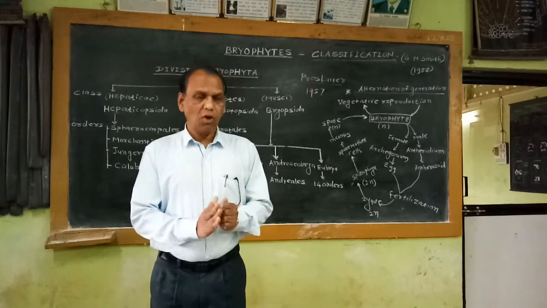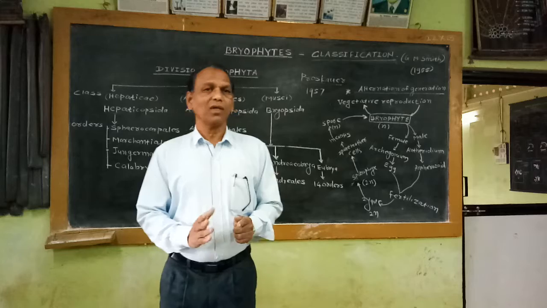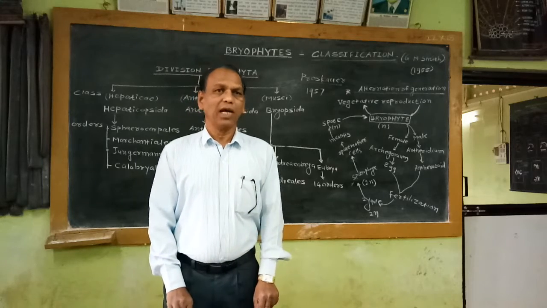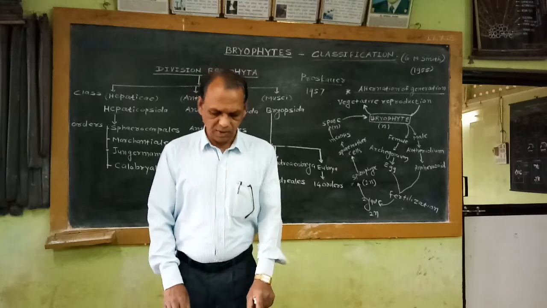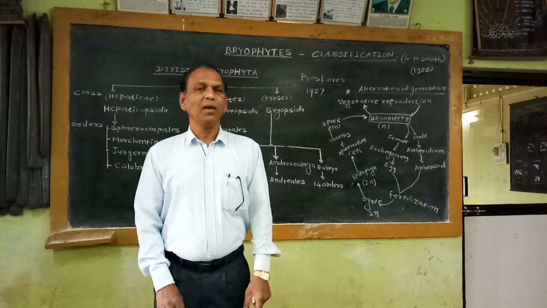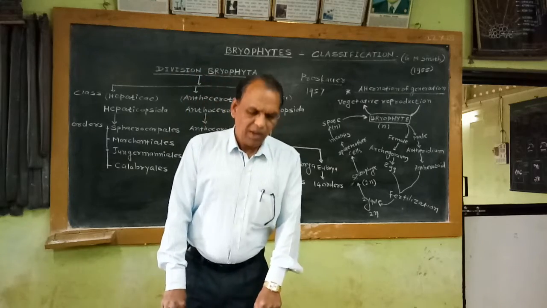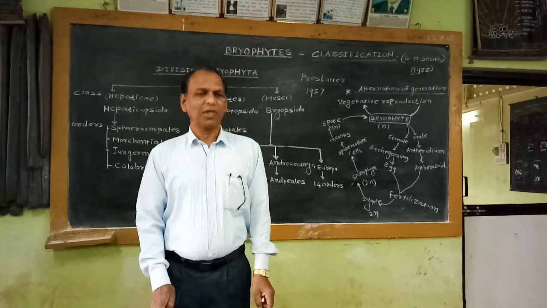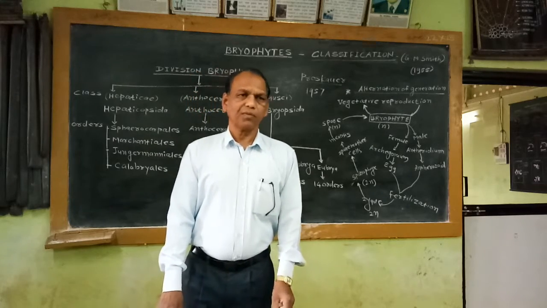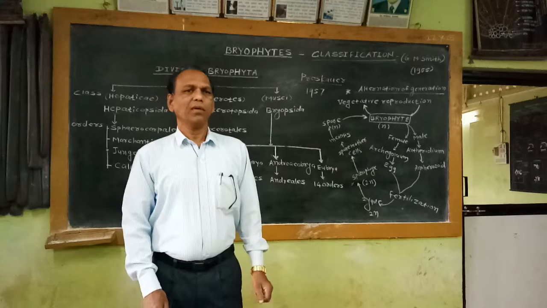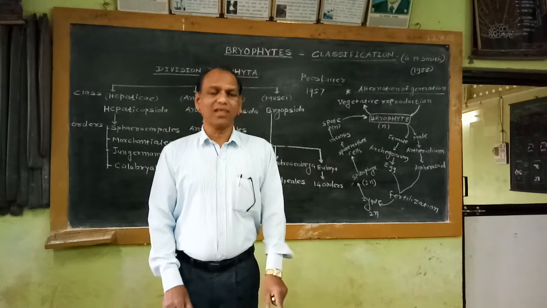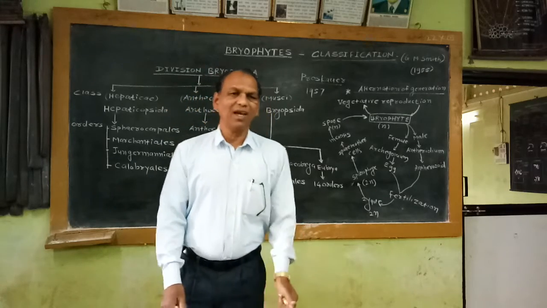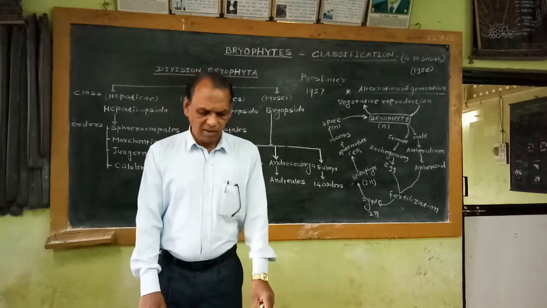That means the sex organs, reproductive structures in the form of antheridia and archegonia, are developed in groups at the apical regions of the fertile branches. If we observe the structure, the antheridium is a club-shaped structure containing many antherozoids, the actual male sex cells. After maturity, it dehisces and the antherozoids are liberated.